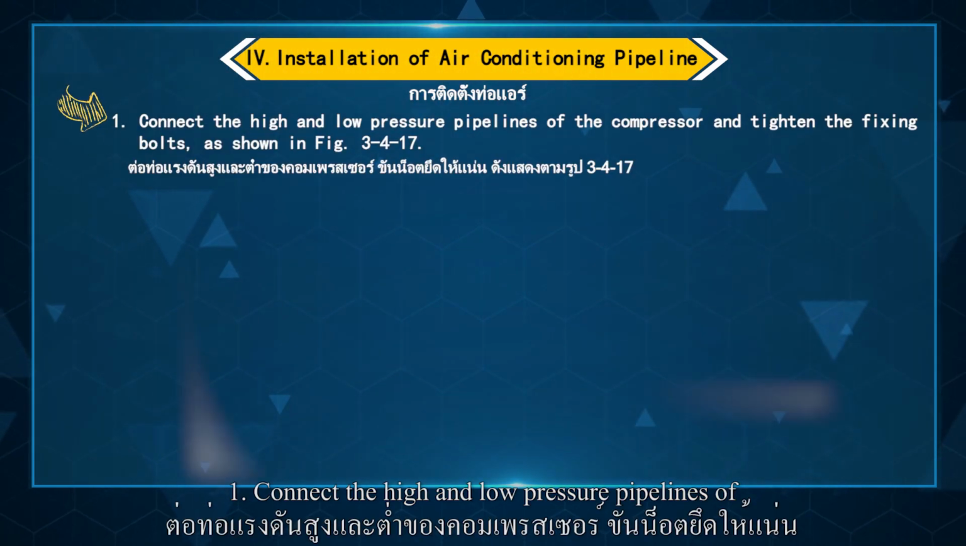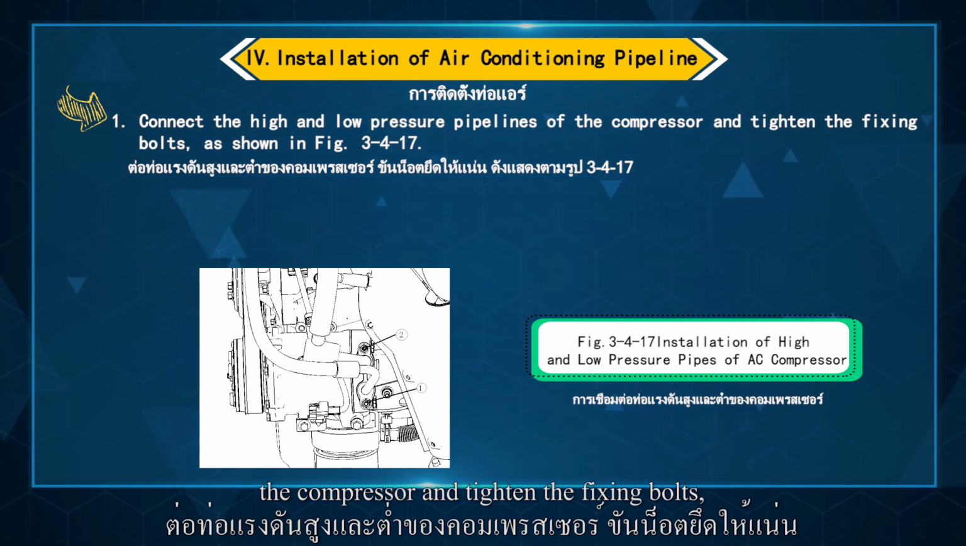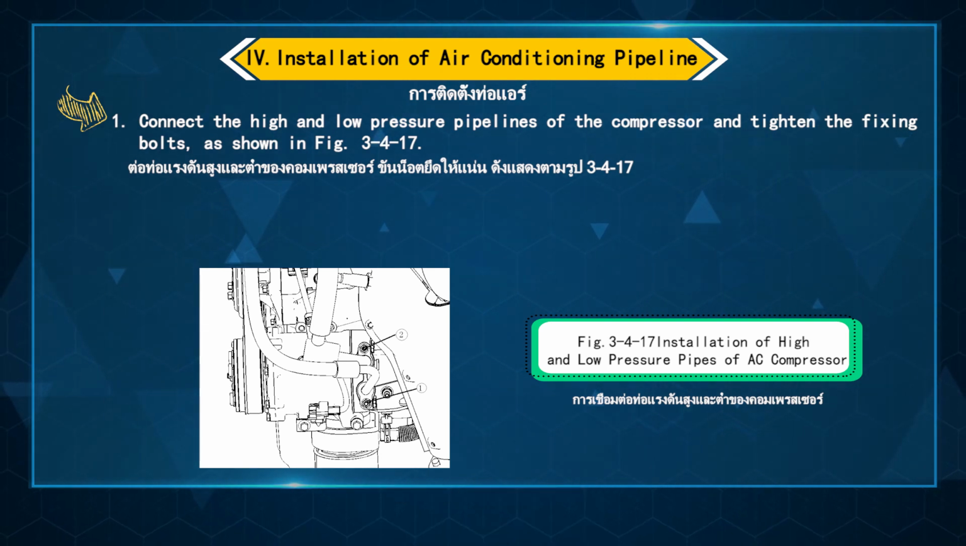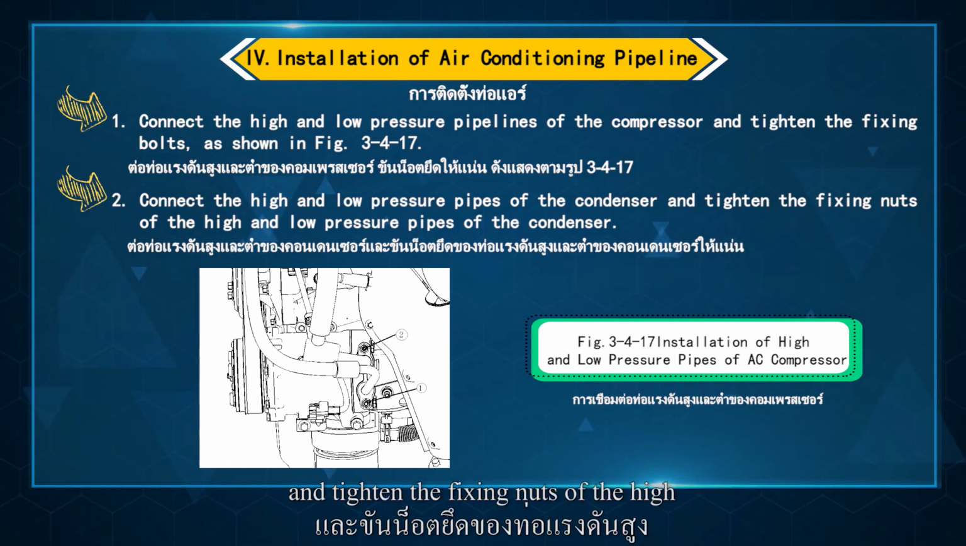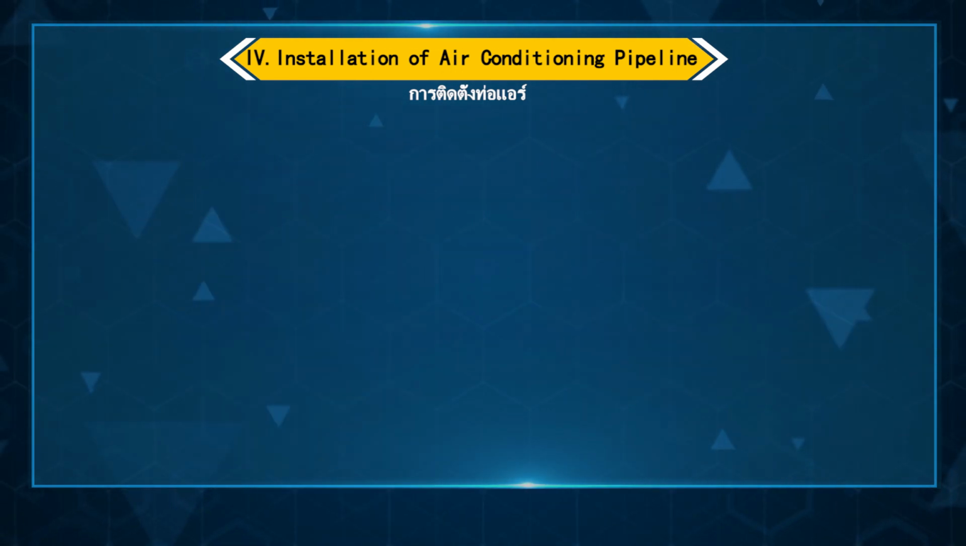4. Installation of air conditioning pipeline. 1. Connect the high and low pressure pipelines of the compressor and tighten the fixing bolts, as shown in figure 3.2.4.17. 2. Connect the high and low pressure pipes of the condenser and tighten the fixing nuts of the high and low pressure pipes of the condenser.